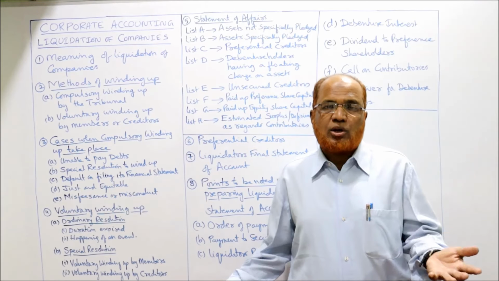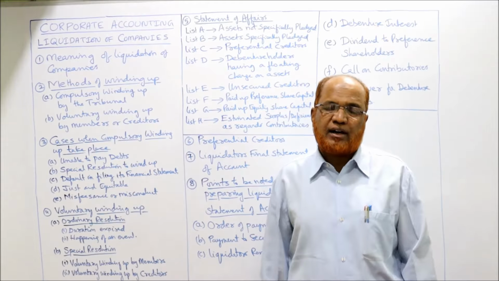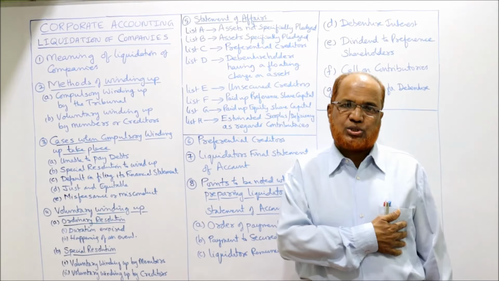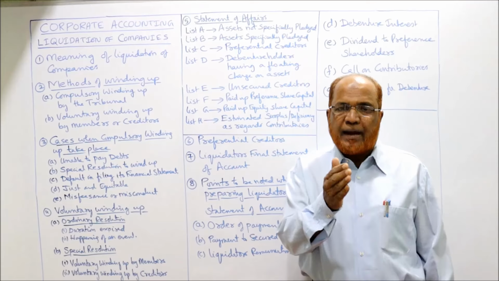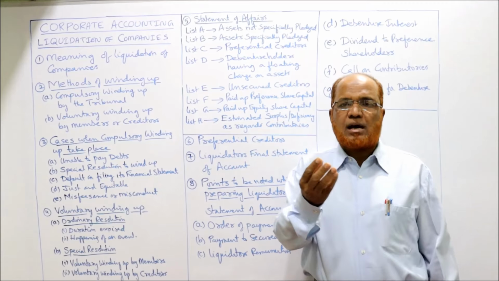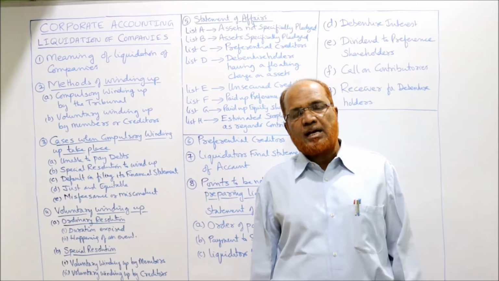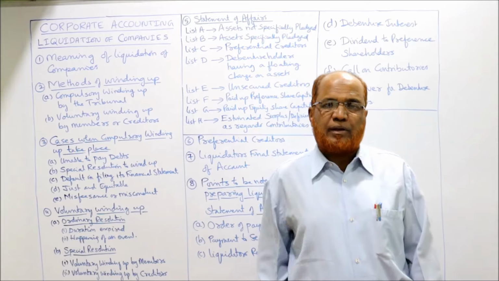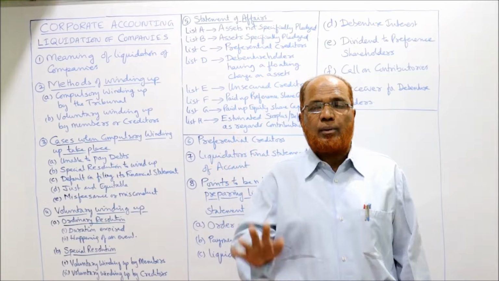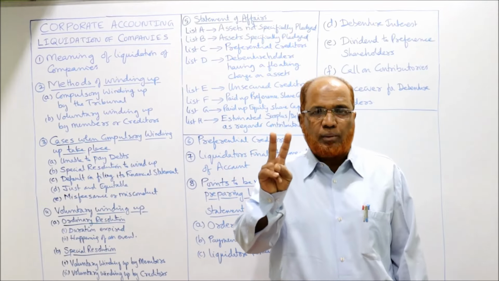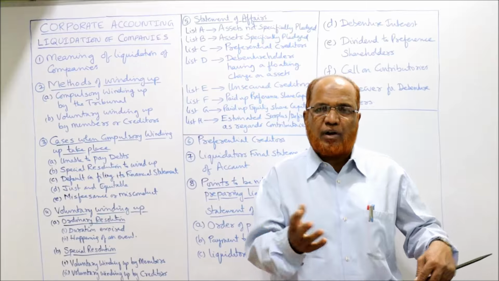Then how will the shareholders have to pay at the time of winding up? If there is uncalled or unpaid amount on the shares. For example, the face value of the share is 10 rupees, but the company has called up only 8 rupees. 2 rupees are uncalled amount. The company has not yet called up. Uncalled amount 2 rupees. Now the company has been wound up.